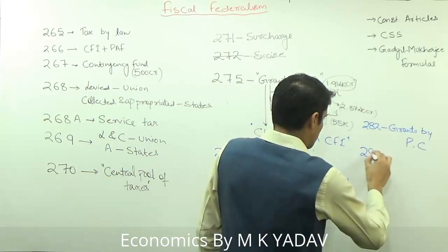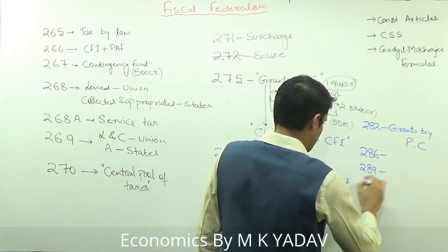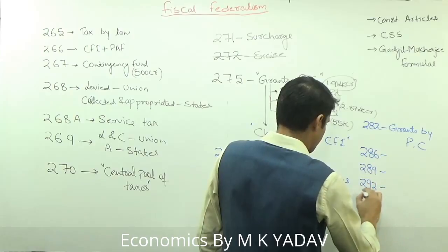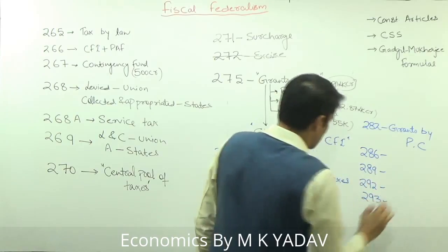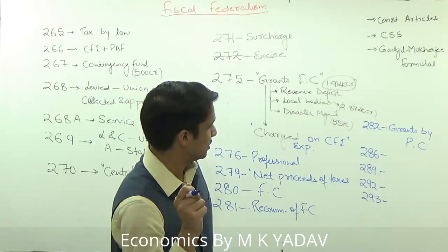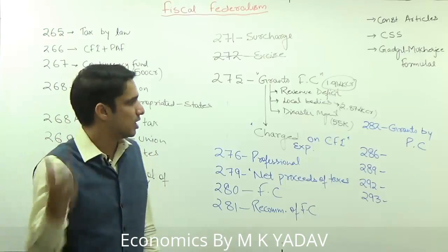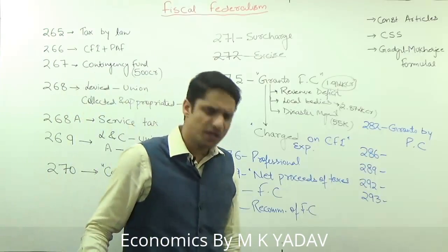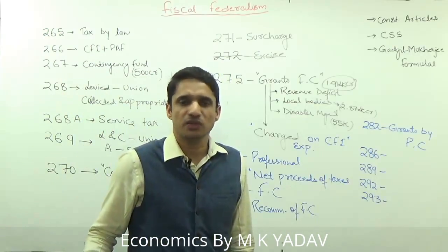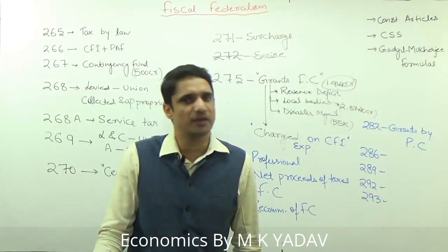Then we have Article 286, 289, 292 and 293. That's it. 286 is union property cannot be taxed by the states. It means suppose there is some big property or big building or office of ONGC. So that cannot be taxed by the state government. That property tax cannot be levied.